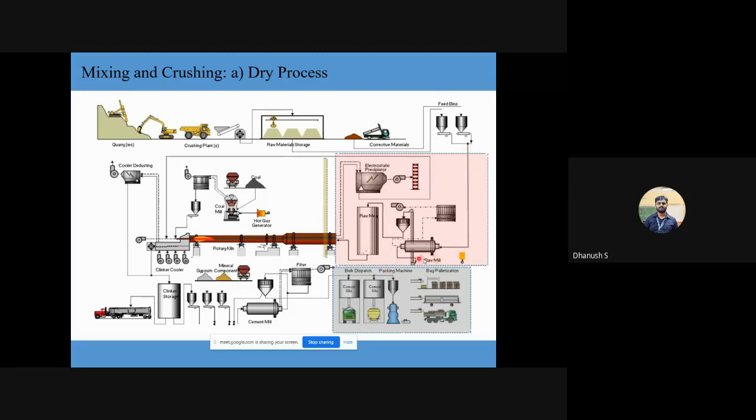Okay. In the raw mill, it is powdered to whatever design particle size is needed. And then it is sent to a hopper. From the hopper comes your raw mix that she described in the video. From here, it goes on to the rotary kiln.